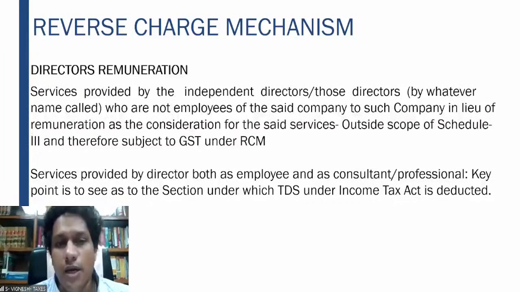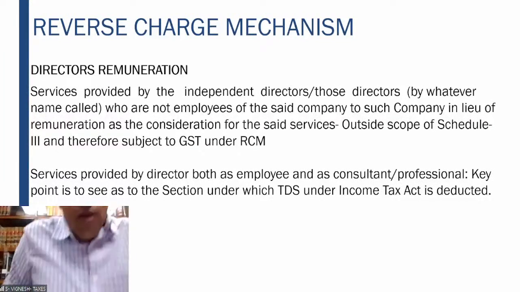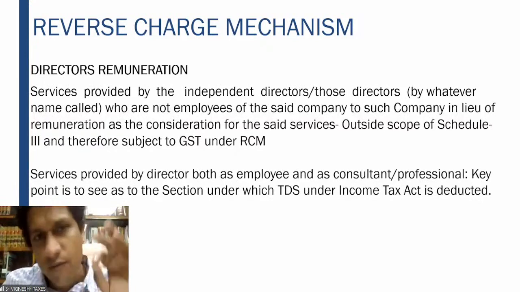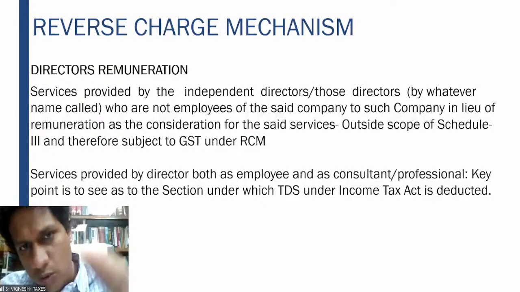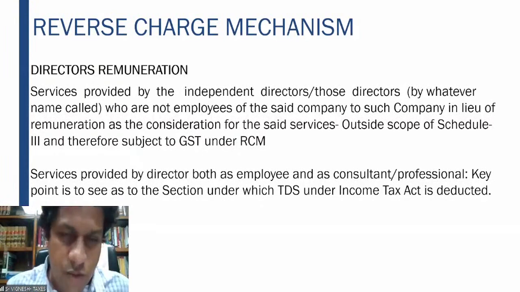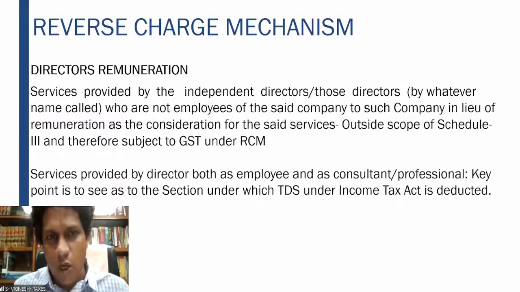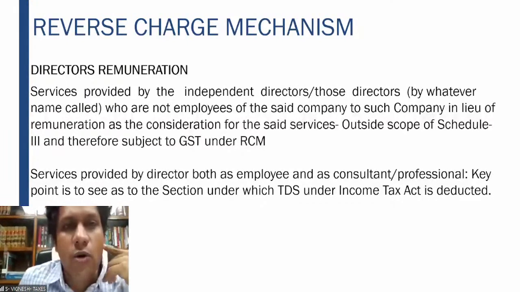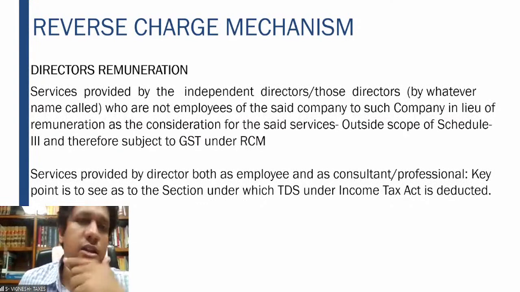They will give you a ruling saying that if you have a doubt, for example what is the place of supply in this case, they will give you a ruling saying that you can apply this to your case. So therefore, in this situation, what happened? The director was an employee. Director was an employee of the company, and he had a doubt whether, if you are an employee of the company, it is covered under reverse charge or not.